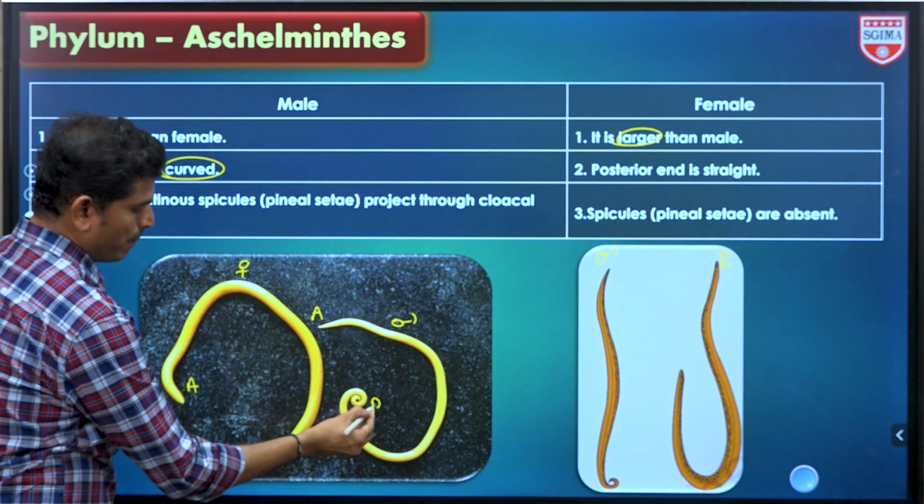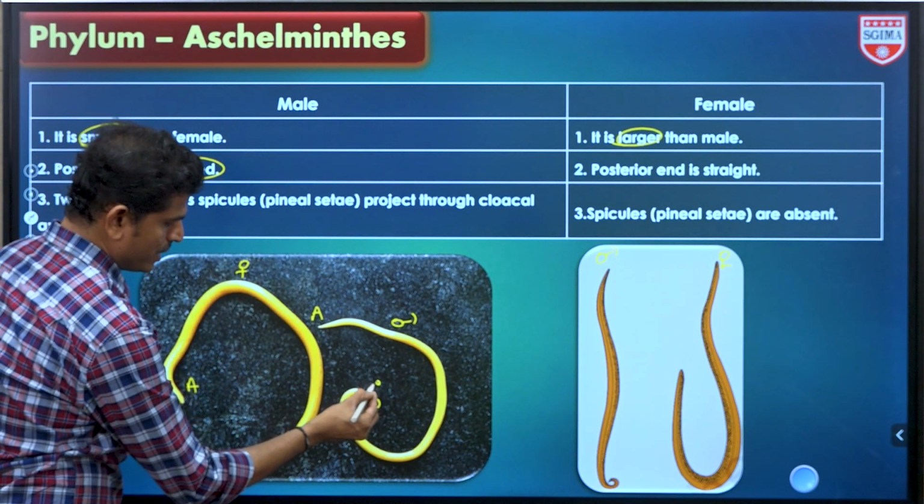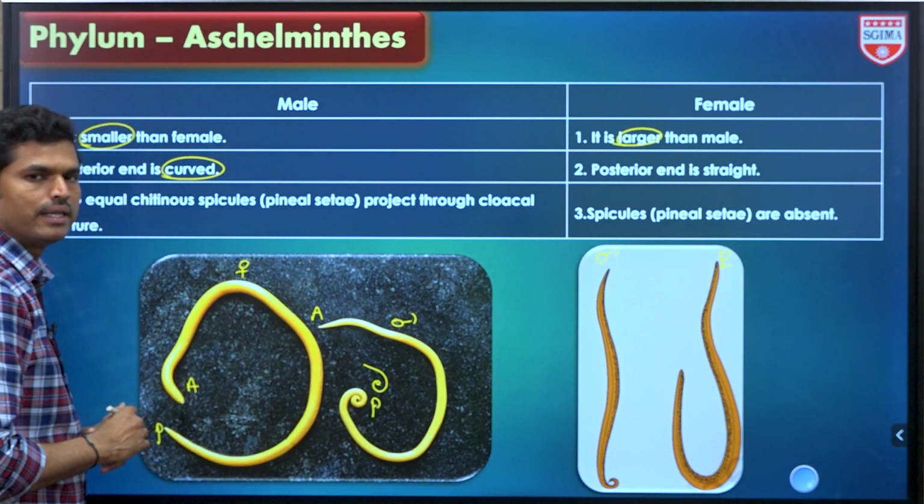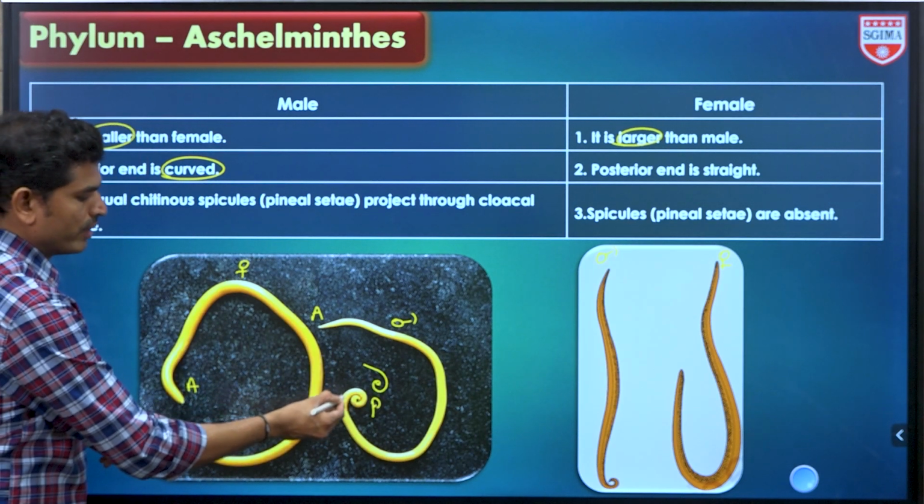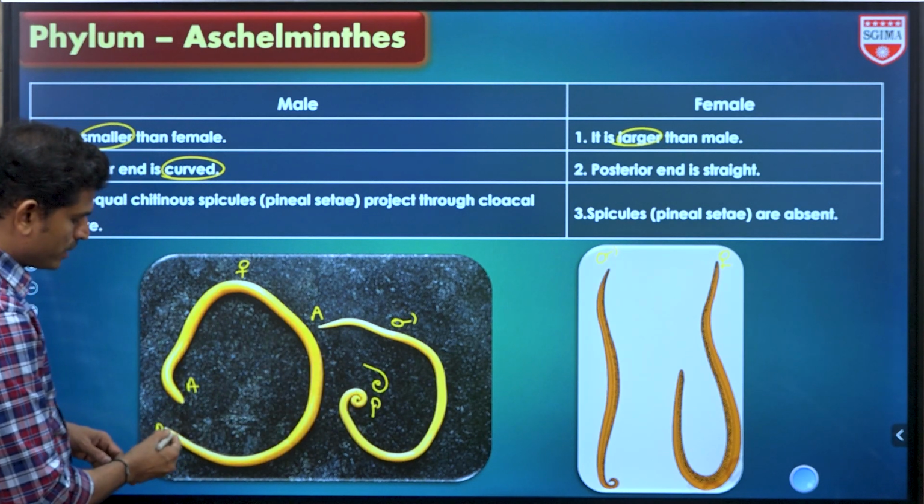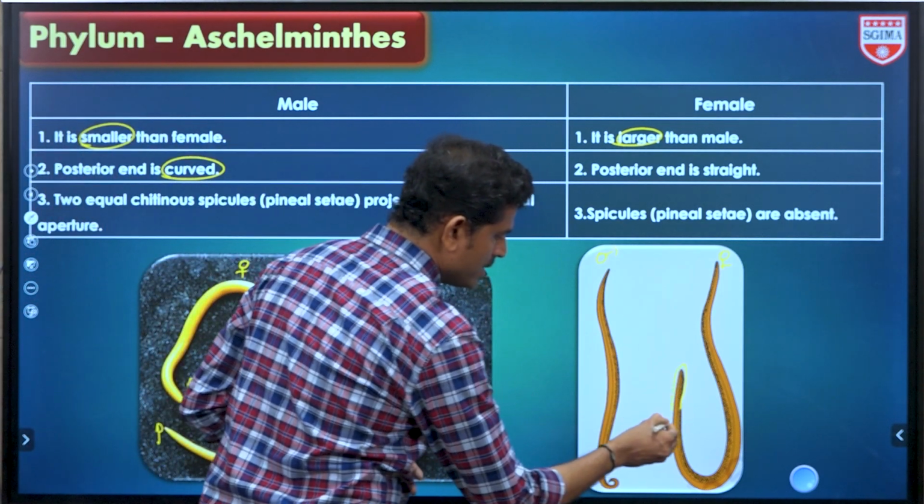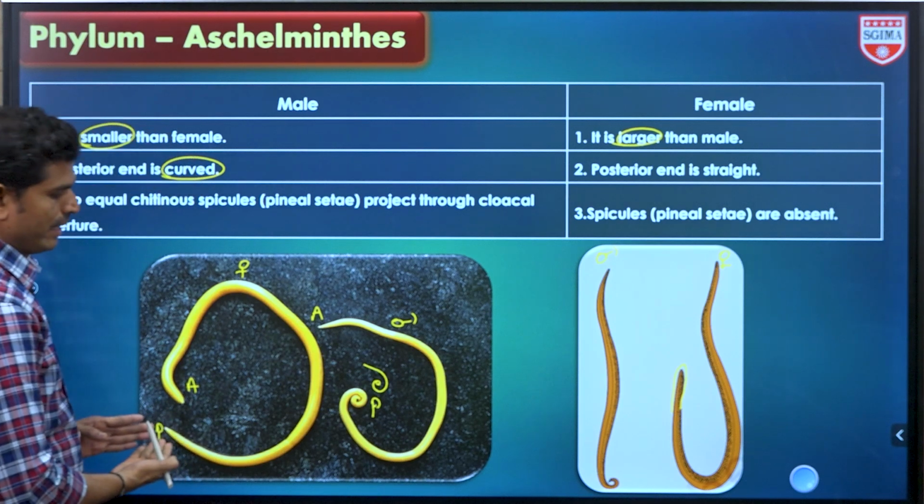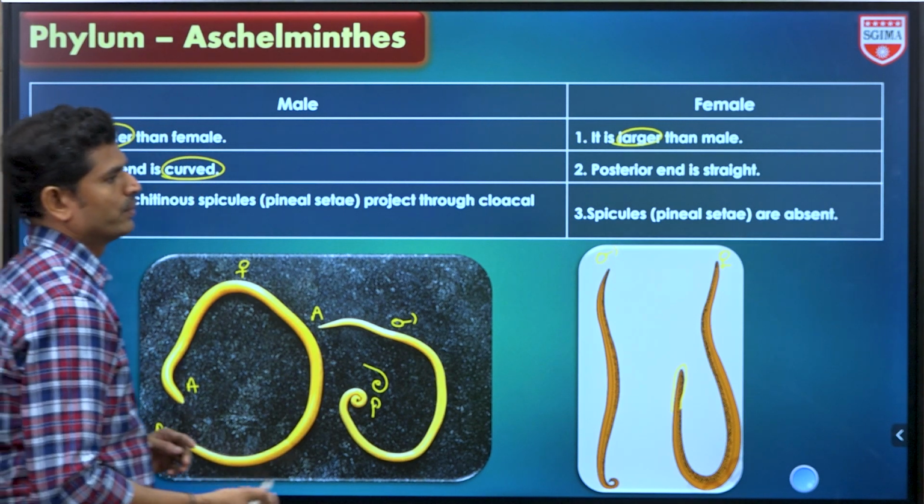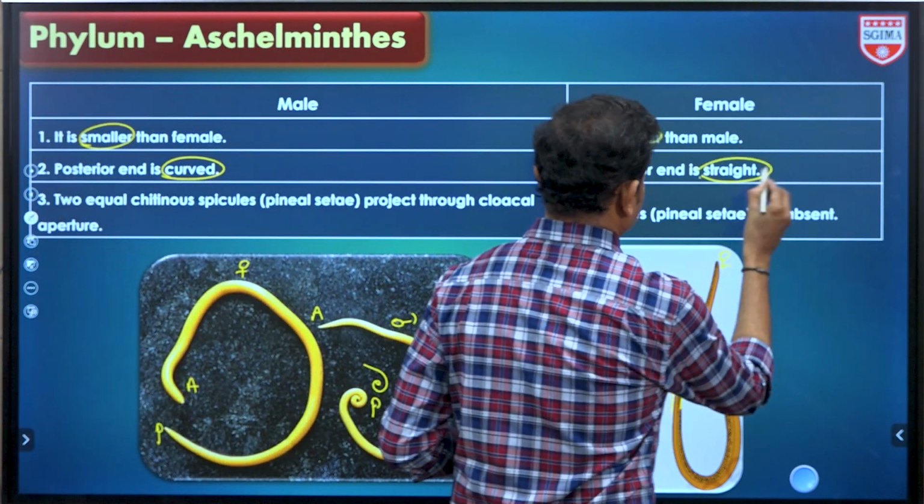So in males, the posterior end is curved, it is spring-like. The tail region is curved. But when we observe females, the tail end is not curved, it is a straight line, like a posterior end. So here it is straight.